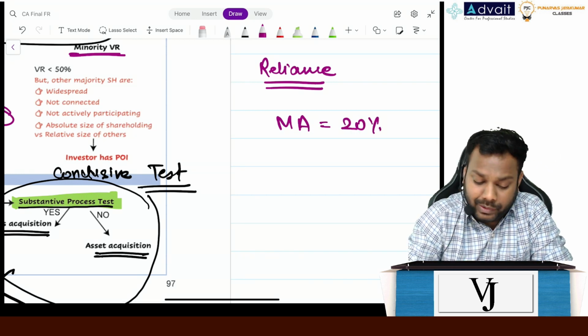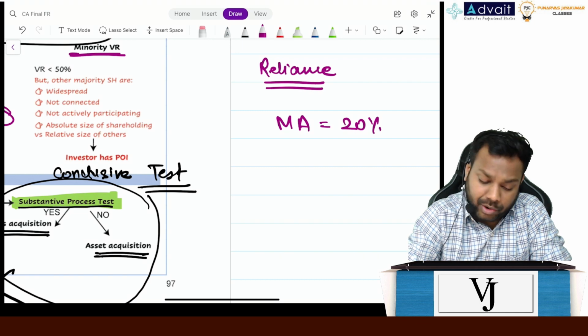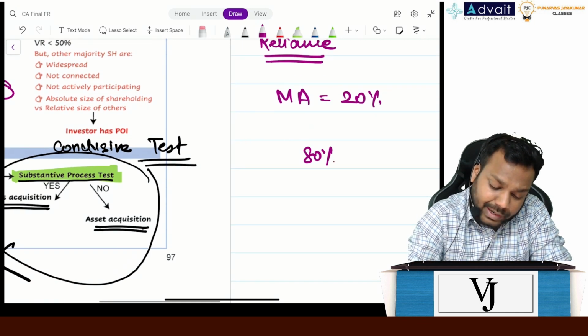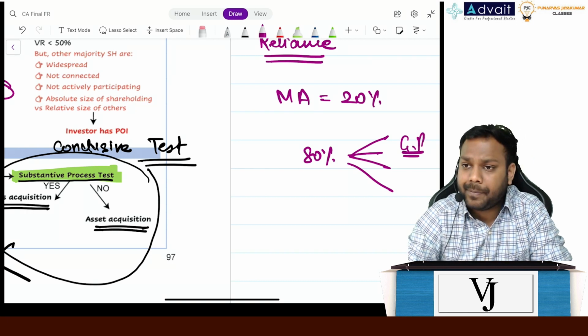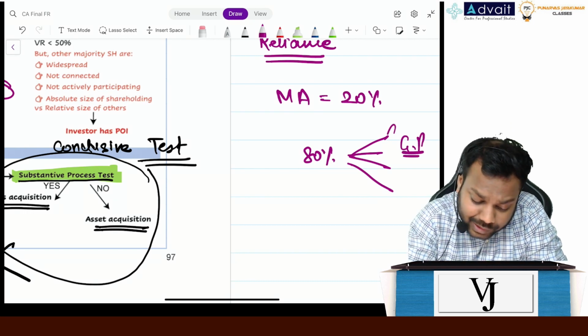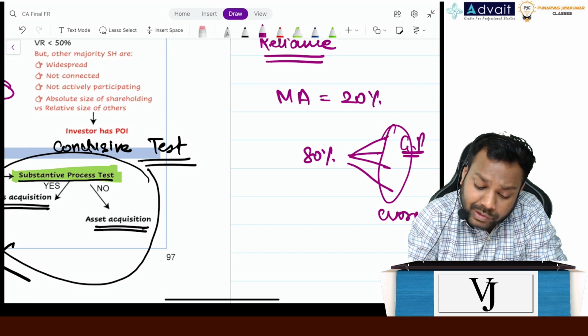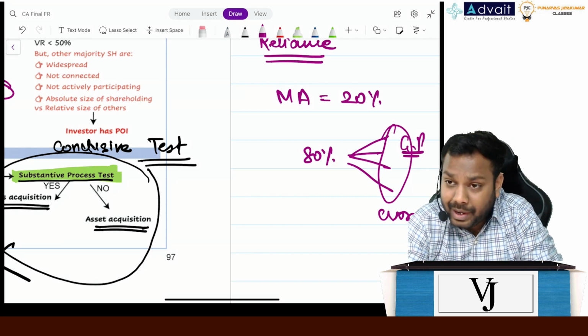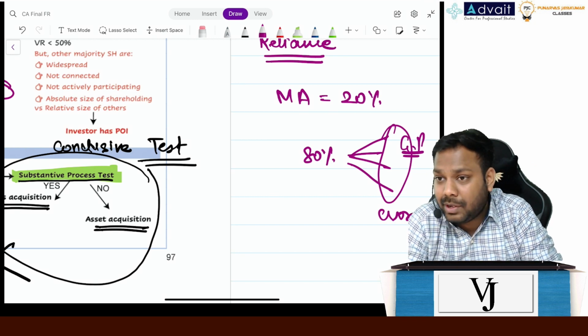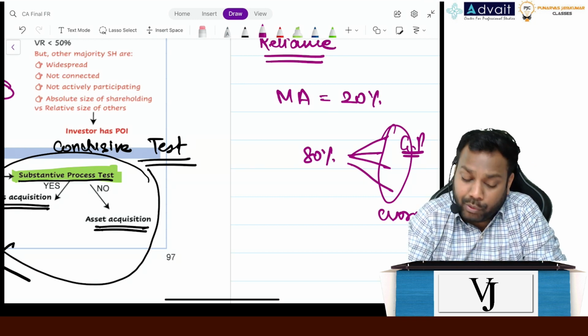Okay, is it a majority or minority? Minority. The remaining 80% is owned by, assume, the general public. Now tell me, this general public can be crores of investors. Are they linked? No. Are they related? Are they active? Now I also purchase equity shares of Reliance.